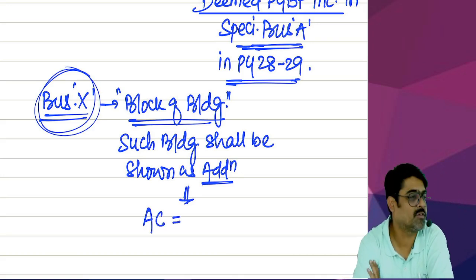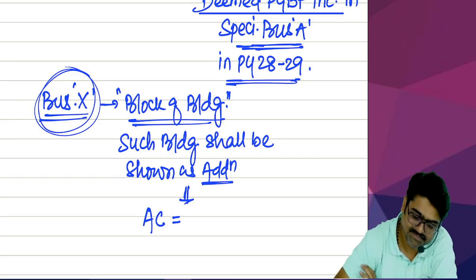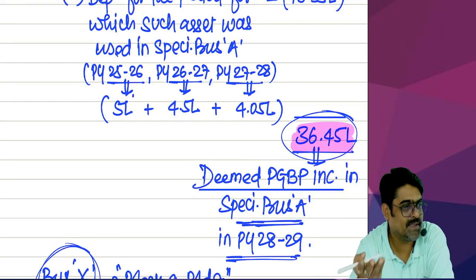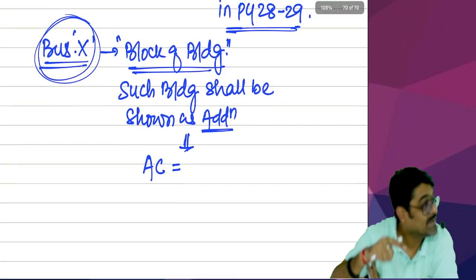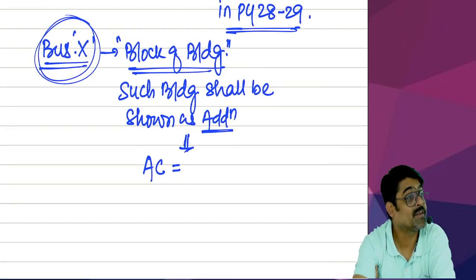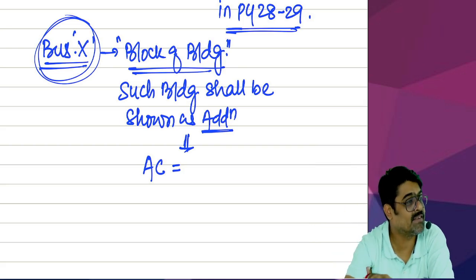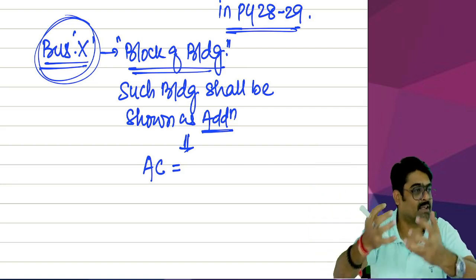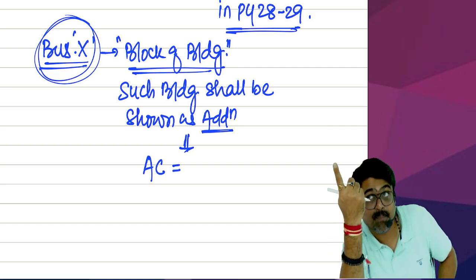What will be the actual cost of this building now? The same amount which is treated as deemed PGBP income in specified business A will now be treated as actual cost of this building for business X. Understanding or not? Actual cost of that asset minus the depreciation for the period for which the asset was used for specified business, the balance cost which is there will only be treated as actual cost here, which is already considered as deemed PGBP income over there.